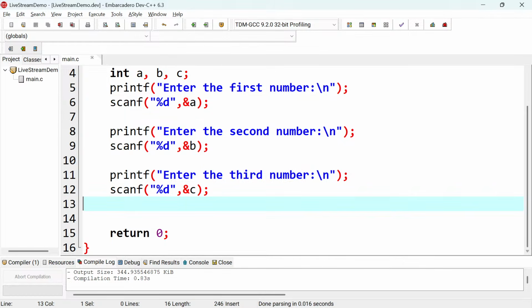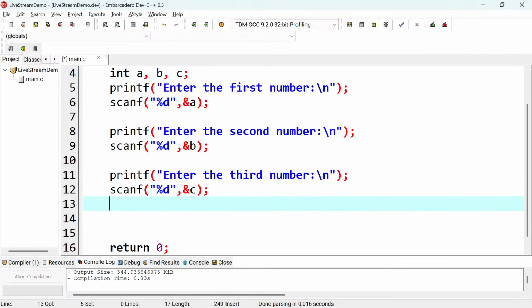Right? And then if it happens that B is not greater than or equal to A, and B is not greater than or equal to C, what it means is that C is the largest. Why? Because A failed to be the largest number, because we compared it with B and C, and we compared B with A and C. What it means is that C is the only largest number there, right?